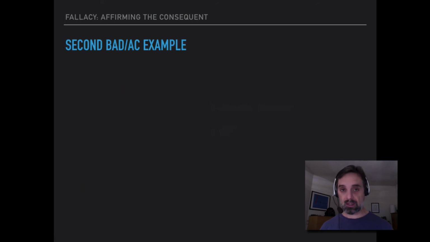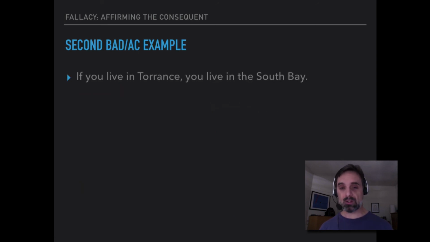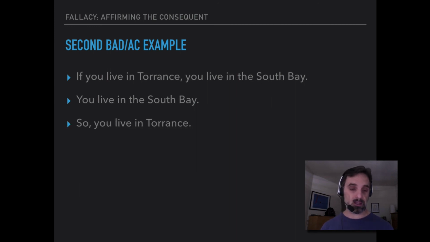So, second example: if you live in Torrance, you live in the South Bay; you live in the South Bay. If we were following this AC rule, we would say, okay, I've got a conditional, and I've got the consequent, and I will infer the antecedent. This is clearly invalid. There are lots of places in the South Bay besides Torrance, and yet Torrance is in the South Bay. So if you live in Torrance, you do live in the South Bay.